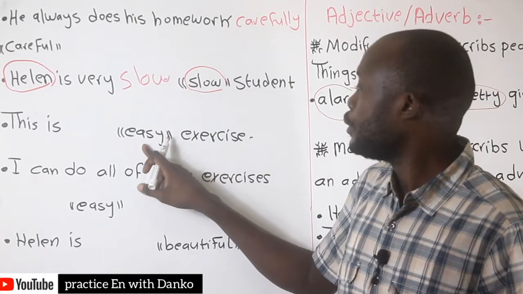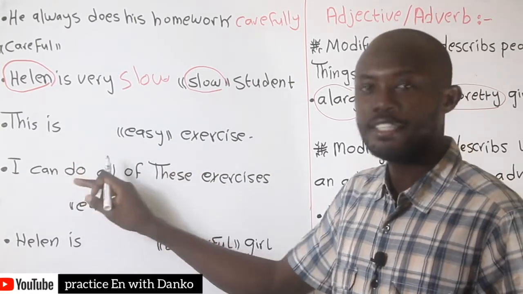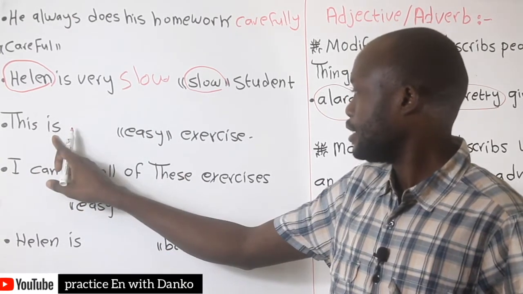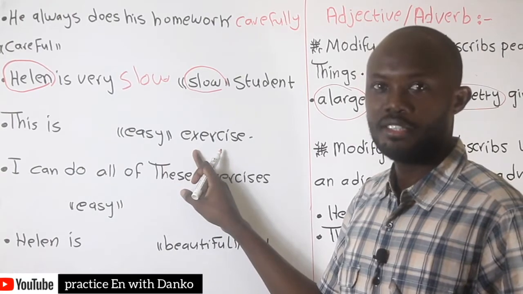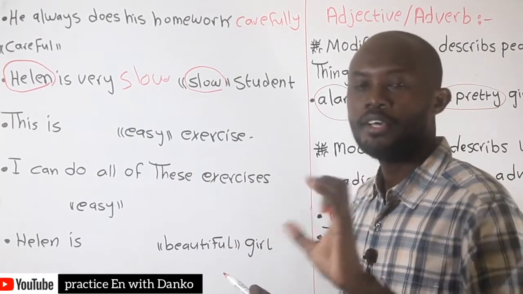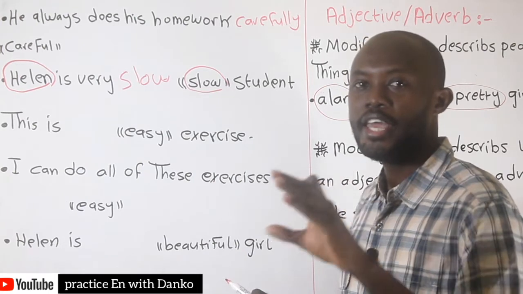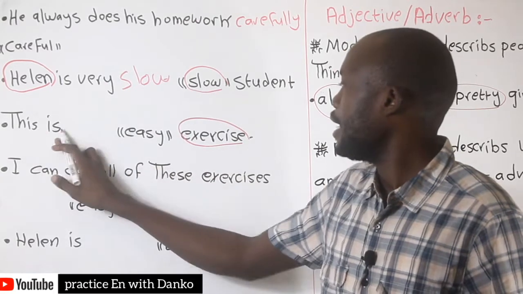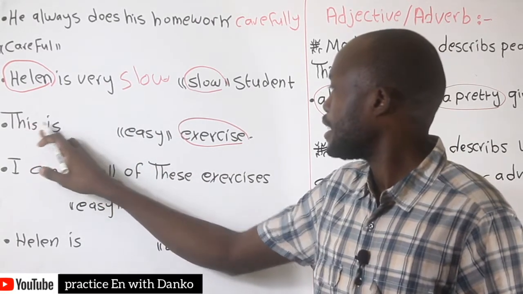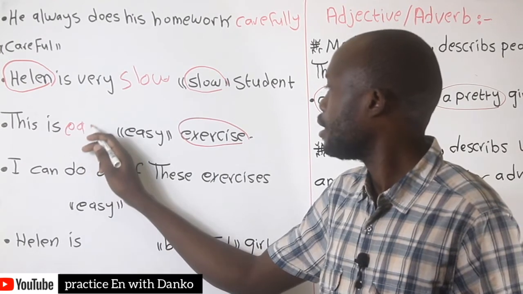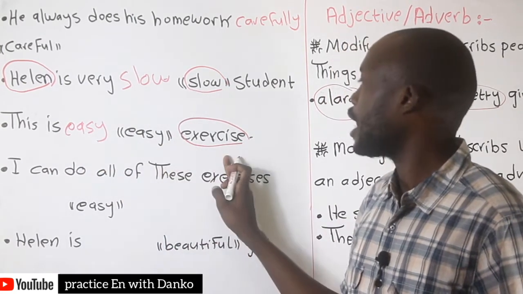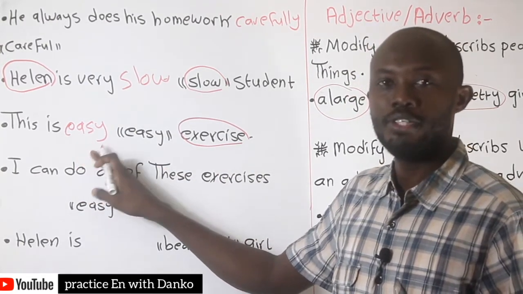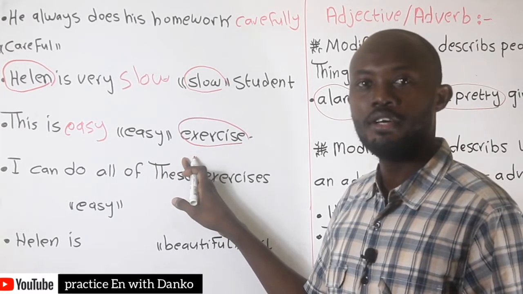We need to use the word easy in this sentence. This is an easy exercise because here we need to describe a thing. Here we use an adjective to describe things. Good.